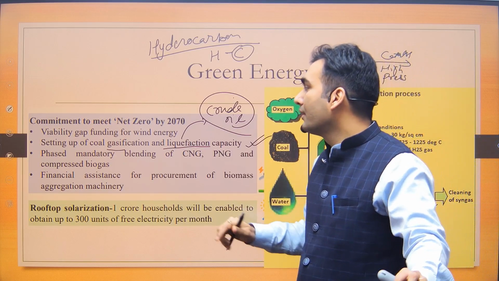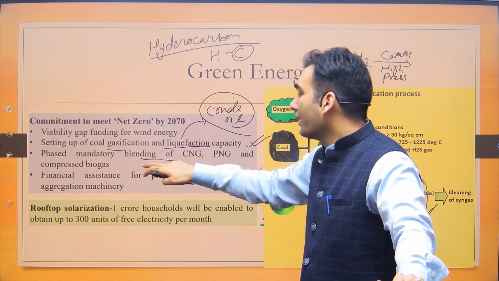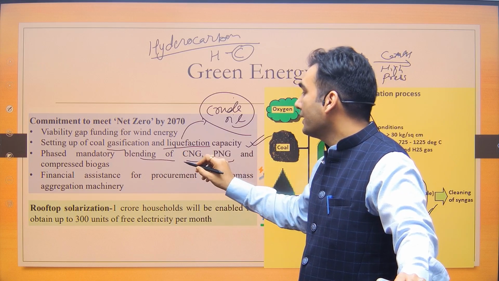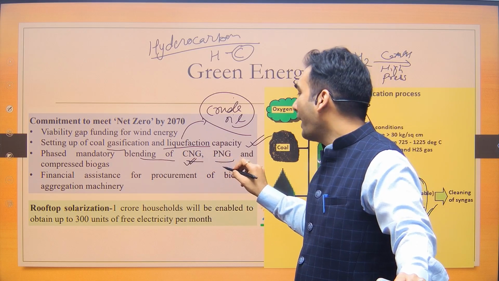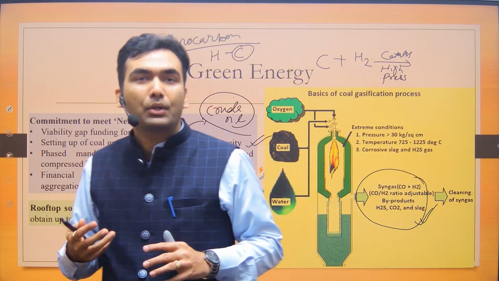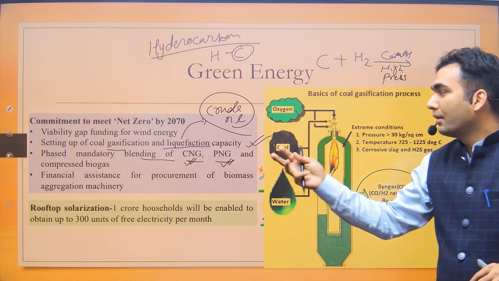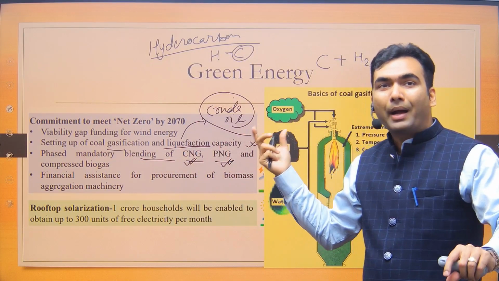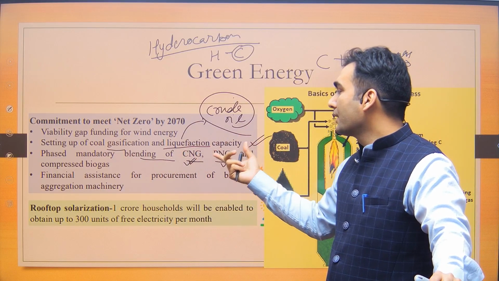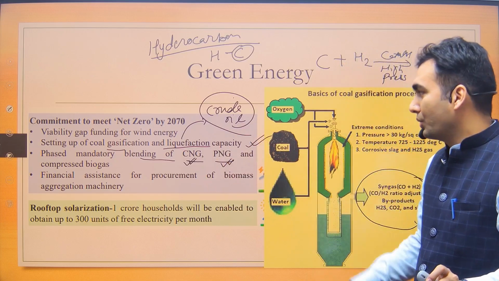Now next thing is, the government is saying that there will be mandatory blending of compressed biogas into CNG and PNG. CNG is compressed natural gas, PNG is piped natural gas. So like bioethanol is being blended to petrol, similarly, in natural gas, some biogas would be mixed in these CNG and PNG. So this is something which is going to come in the future.